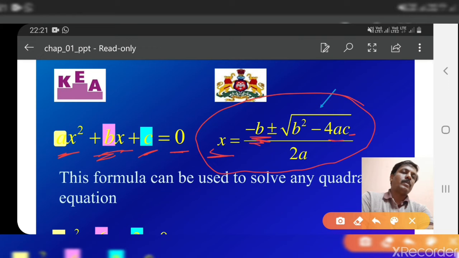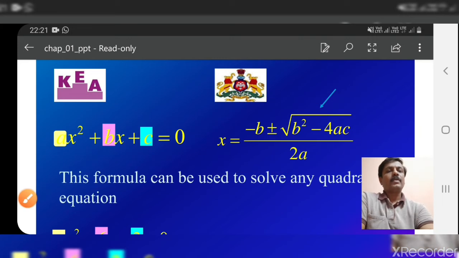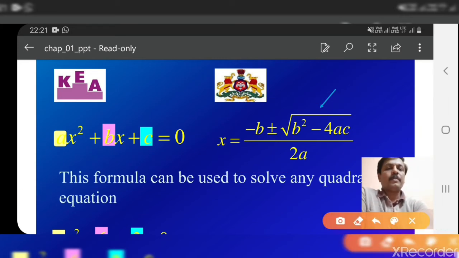So by substituting these values in this formula, we get the solution or values of x. Let us take one example here, or you can take the previous example only. The previous example was x square minus 5x plus 6 equal to 0.